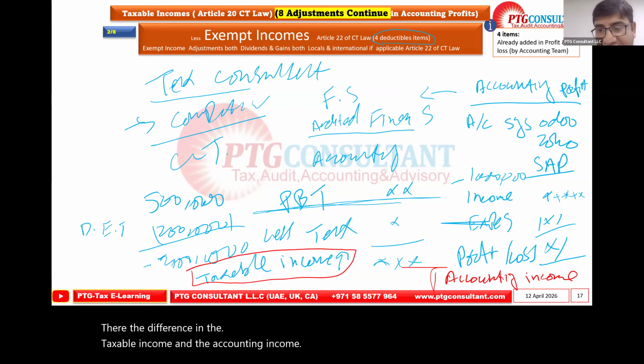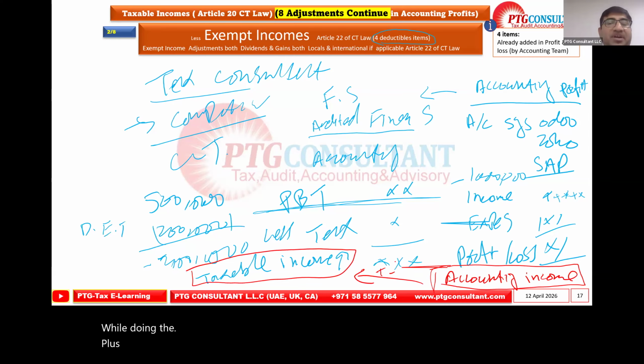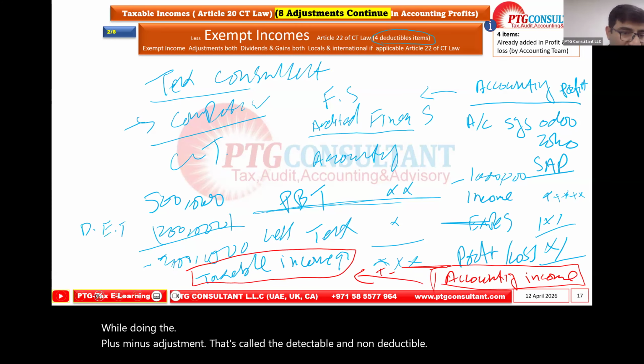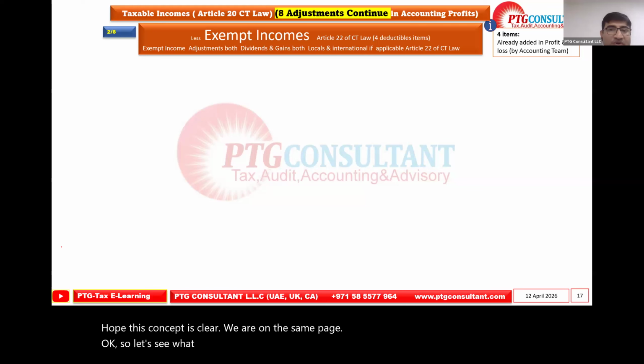We start tax calculation from accounting income towards taxable income while doing the plus minus adjustments, that's called the deductible and non-deductible. Hope this concept is clear. We are on the same page. Okay, so let's see what are the exempt income. Here we are saying the four as per Article 22 of the city law.